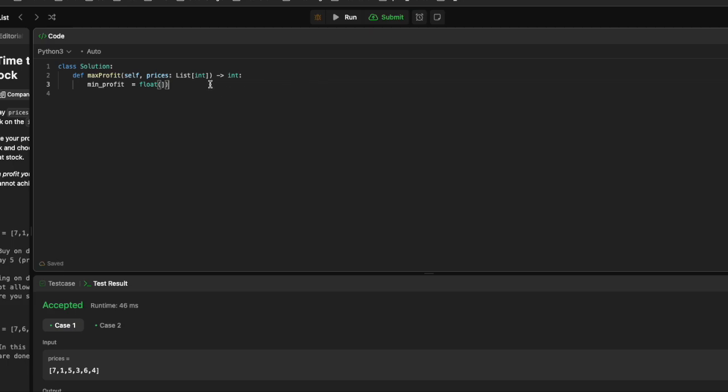First of all, you set a default minimum price. The minimum price is equal to float infinity.